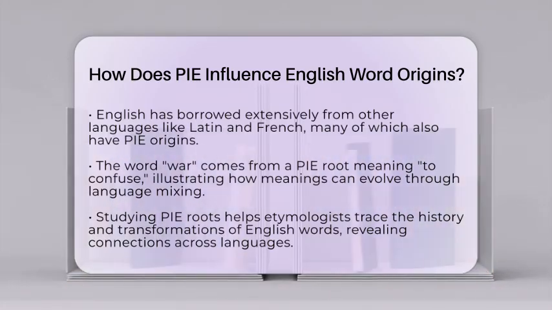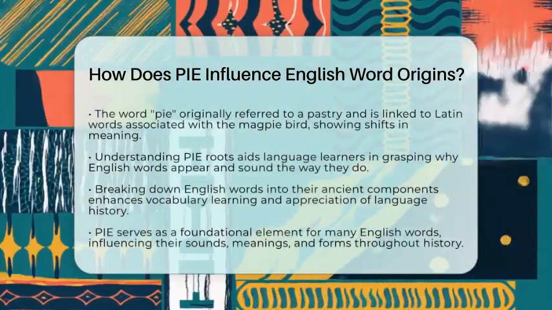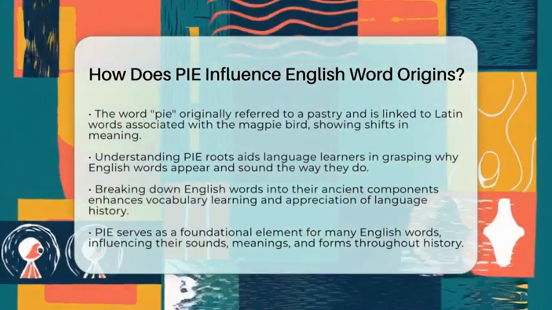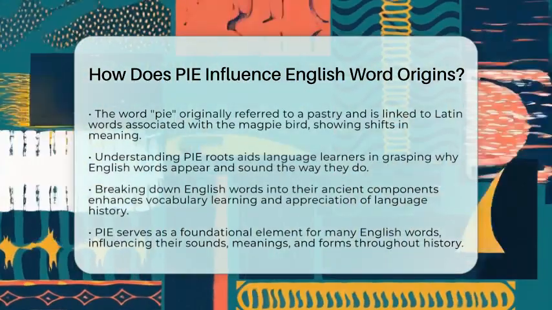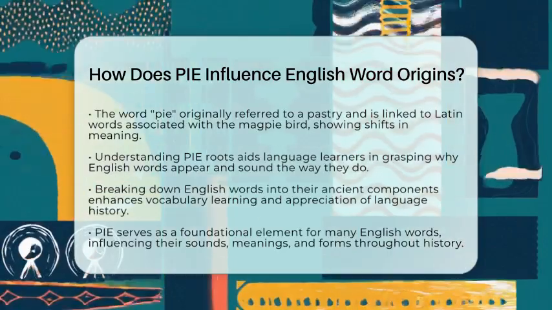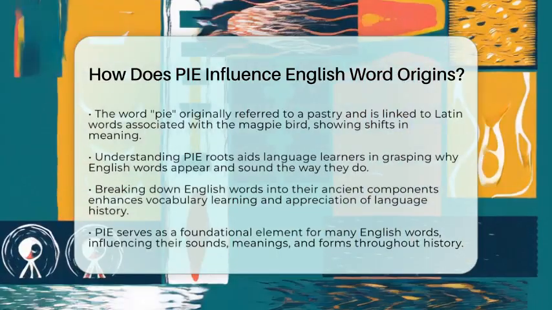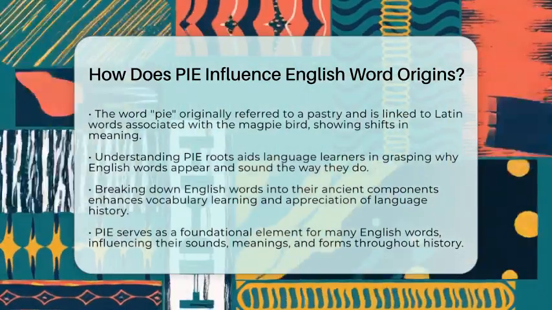Knowing pi roots helps language learners understand why English words look and sound the way they do. It also reveals how their meanings have developed. For example, the pi root war's meaning, to confuse, explains the origin of the English word war. Originally, it implied confusion or disorder before evolving into its current meaning of armed conflict.